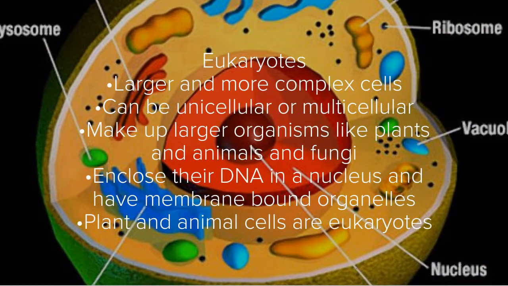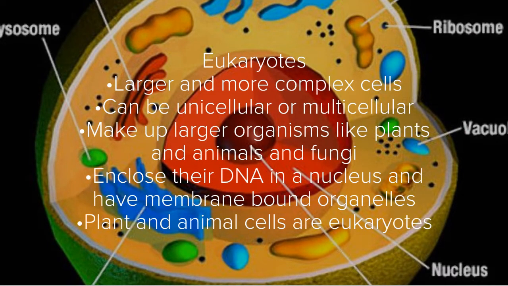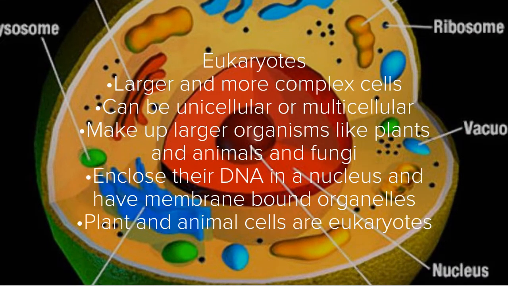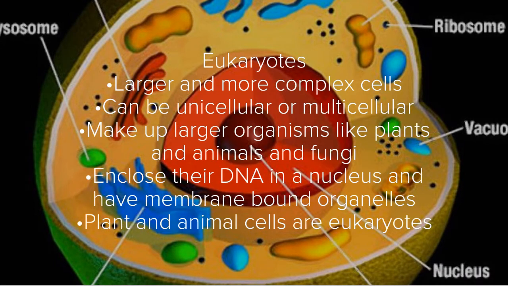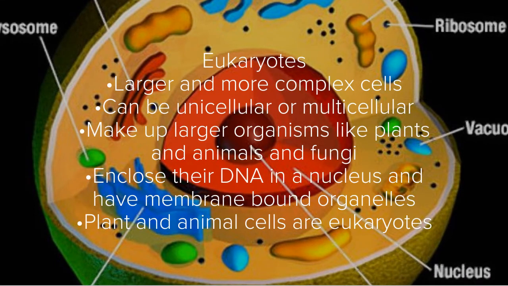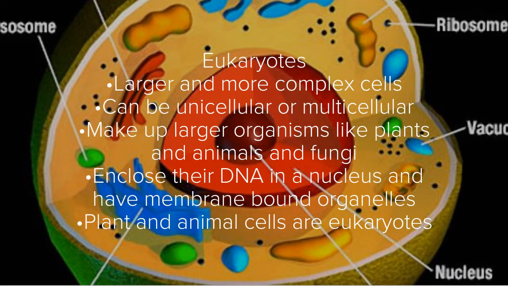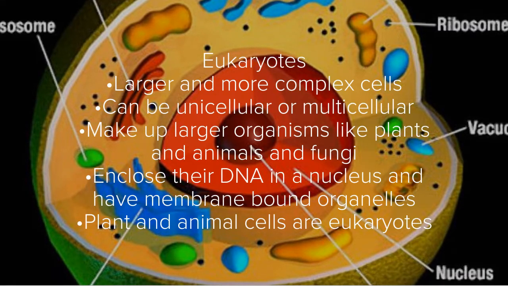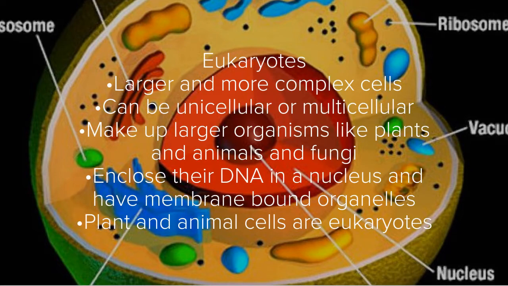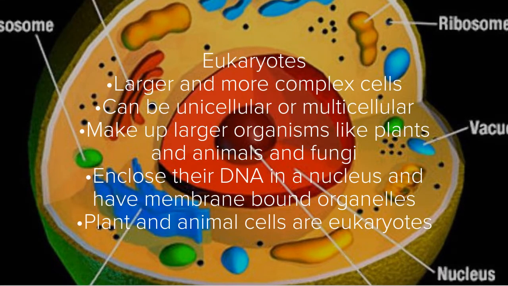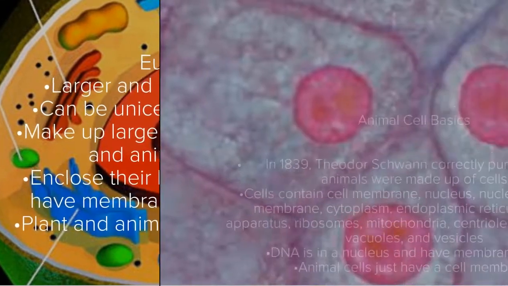Eukaryotes are the larger and more complex cells. They can be unicellular or multicellular, and they make up larger organisms like plants, animals, and fungi. They do enclose their DNA in a nucleus and have membrane-bound organelles. We will be focusing on eukaryotes because plant and animal cells are eukaryotes. Let's get into how animal cells affect daily life.